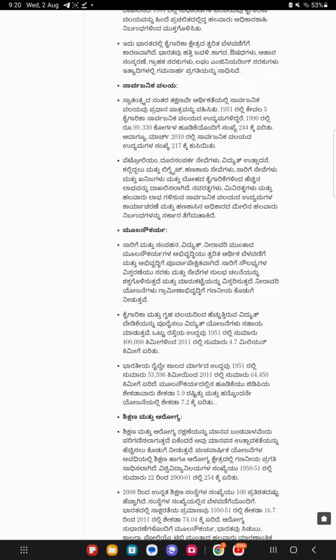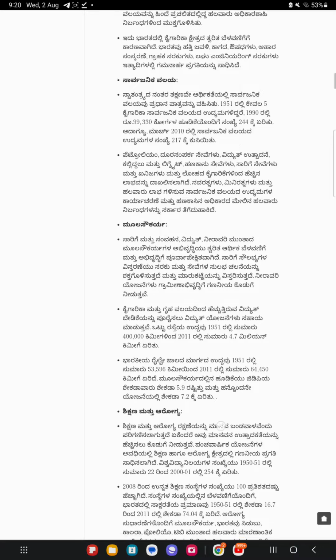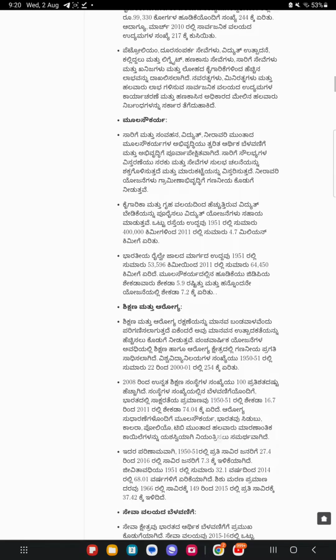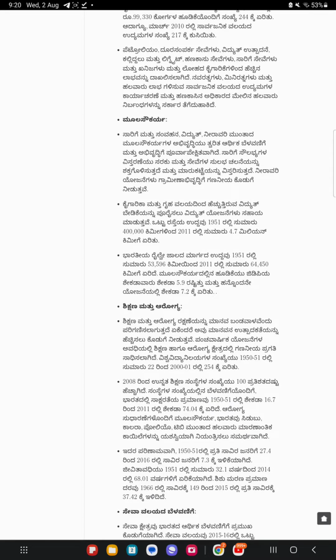Public sector. The public sector played a predominant role in the economy immediately after independence. While there were only 5 industrial public sector enterprises in 1951, the number increased to 244 in 1990 with an investment of 99,830 crores. However, the number of public sector enterprises fell to 217 in March 2010.